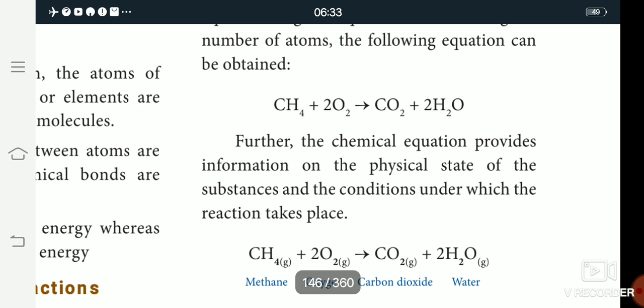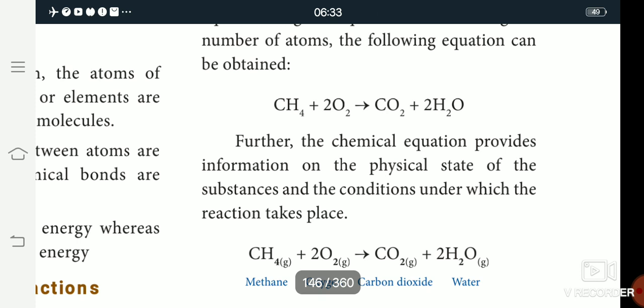On the right hand side, the 2 is common, so 2 into 2 gives 4 hydrogen and 2 oxygen. So the equation is balanced.